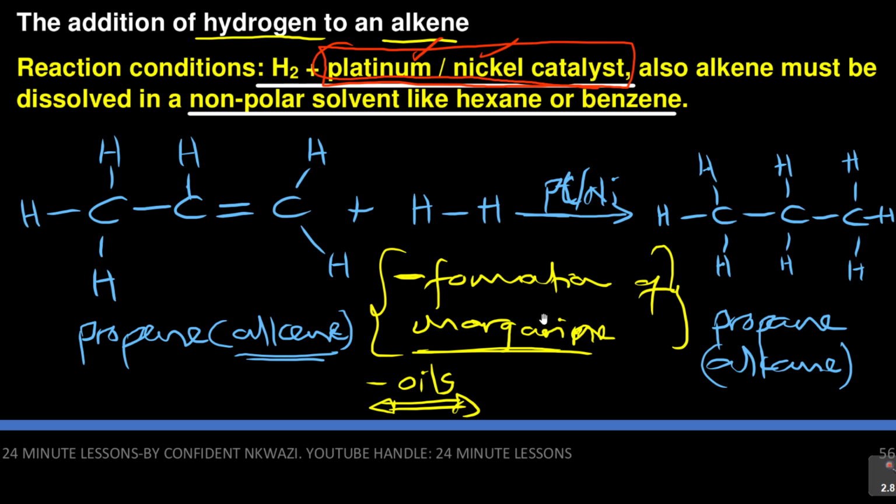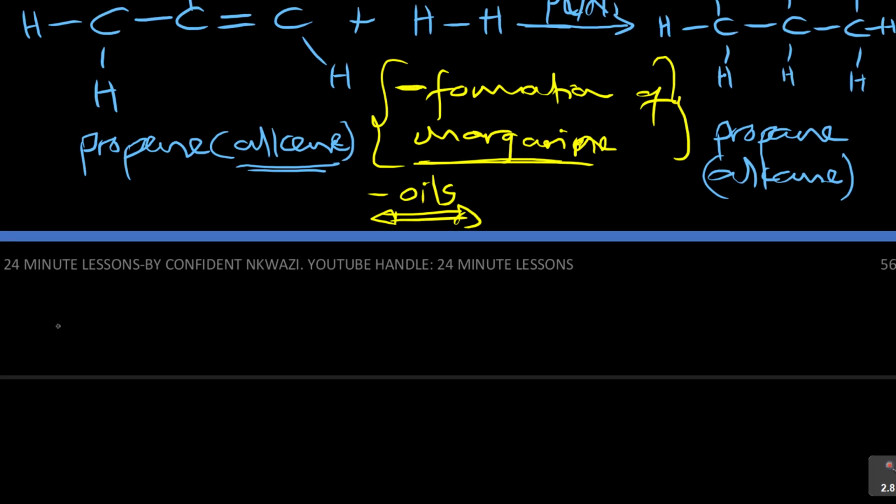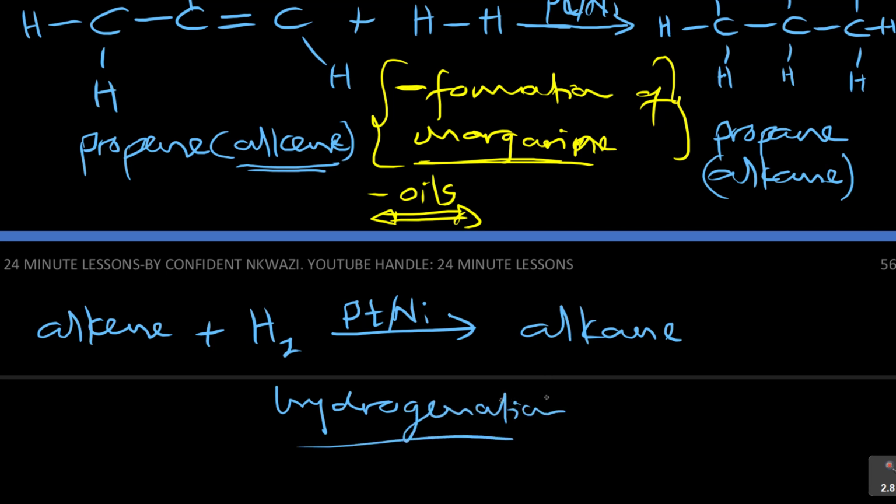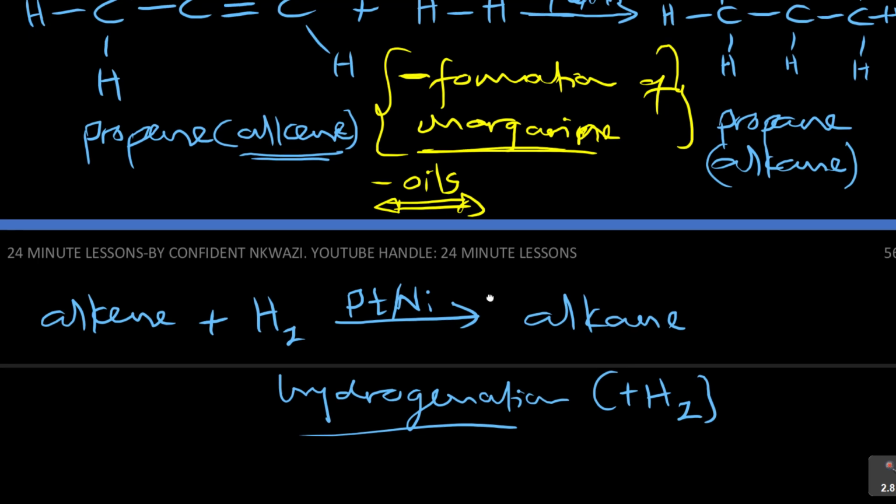So it's hydrogenation. So if they say to you a simple reaction, alkene plus hydrogen in the presence of a platinum catalyst or nickel catalyst, and then what are you going to form? You're going to form an alkane. And what's the name of this reaction? It's hydrogenation. From that word, hydrogenation, it's what? Addition of hydrogen. Yeah, plus H2. You are adding hydrogen. Alright, I hope you remember this.